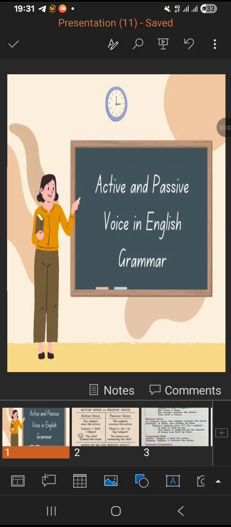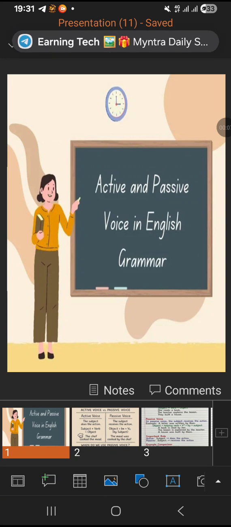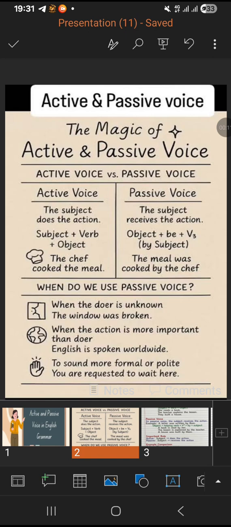We are going to start with a new topic. This is not in the parts of speech, it is the active and passive voice. Okay, this is also very important. Now, what is active and passive voice? Active voice is the subject, and the passive voice is the action where it has been received.